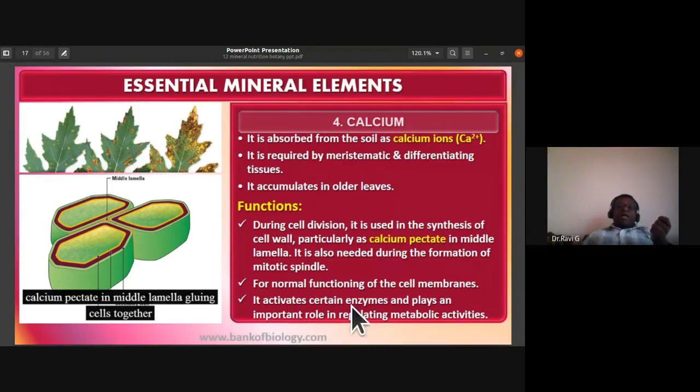Calcium ions activate certain enzymes and play an important role in regulating or controlling metabolic activities. So you should remember that they activate certain enzymes and play an important role in regulating the metabolic activities.